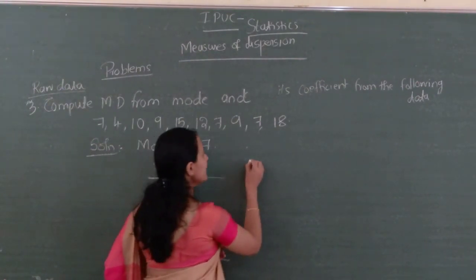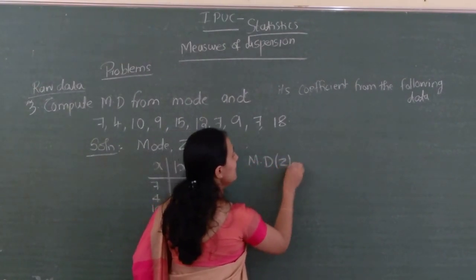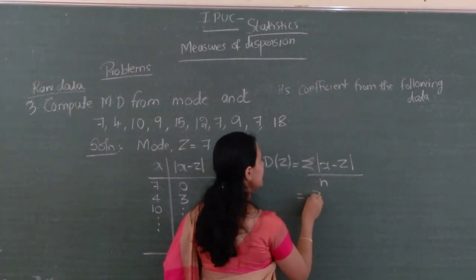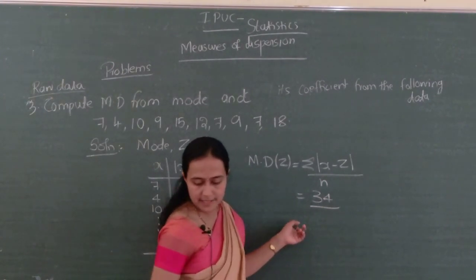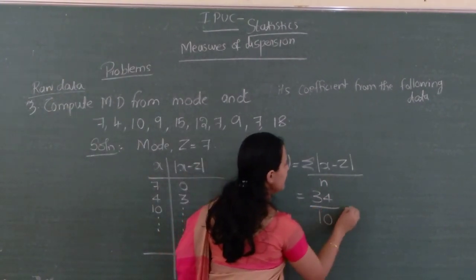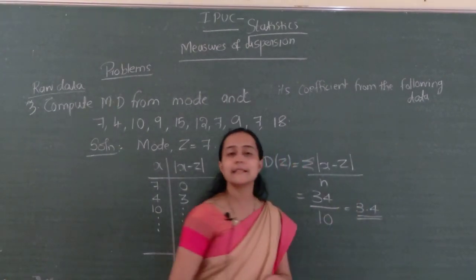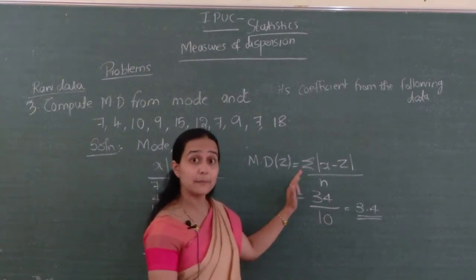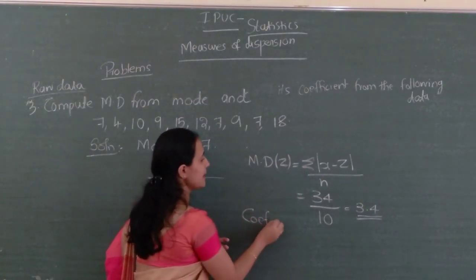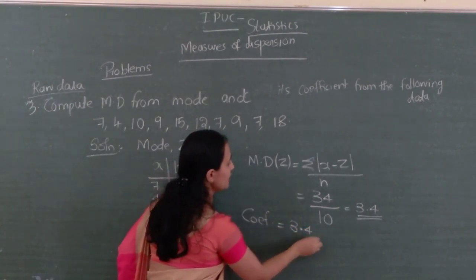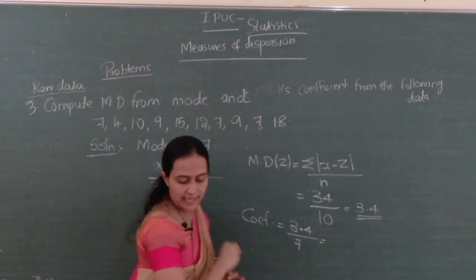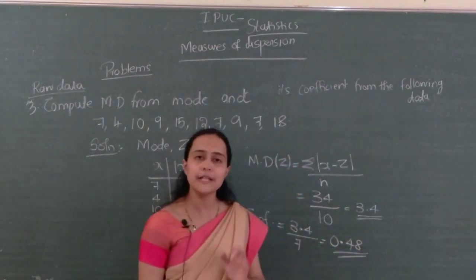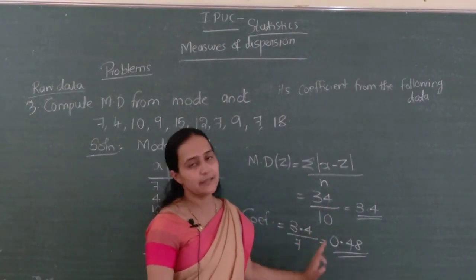Answer is this much. Next, mean deviation from mode is sigma mod x minus z divided by n. That is 34 divided by number of observations, which is 10. That is 3.4. Next, coefficient of mean deviation from mode is mean deviation from mode divided by mode. That is 3.4 divided by 7. Answer is 0.48. So this is about raw data problems in mean deviation.